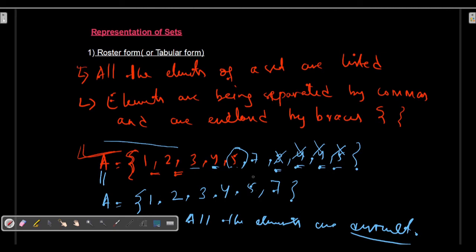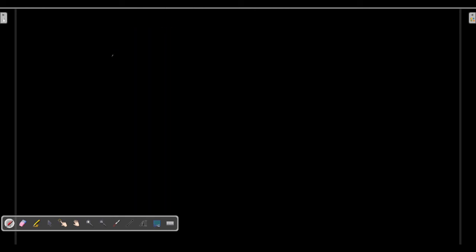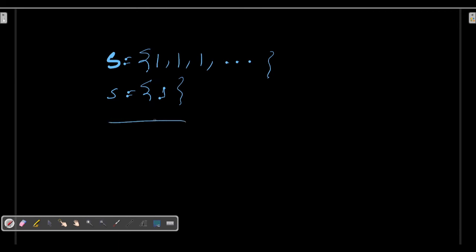Okay, now if I take another example, suppose I have a set S, this is 1, 1, 1 and so on. It means that the set contains only one element, that is 1 only, but it is repeated infinite times. So if I write S equals {1}, the two sets are actually the same.